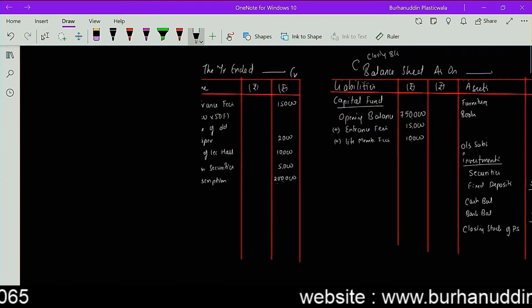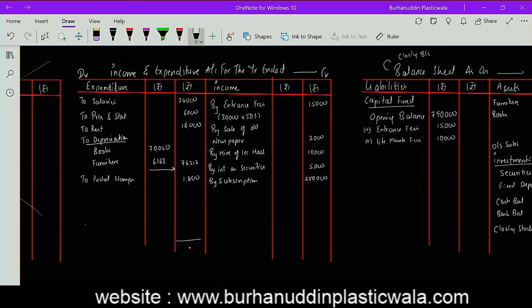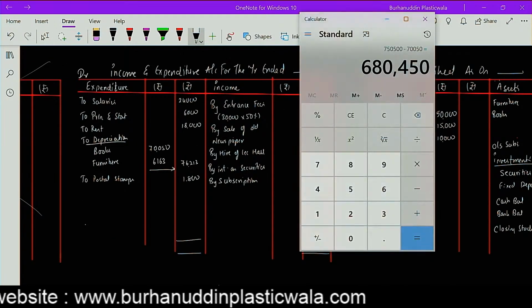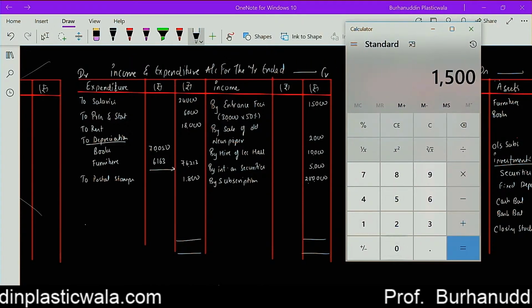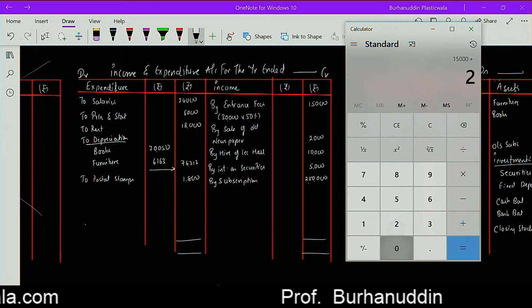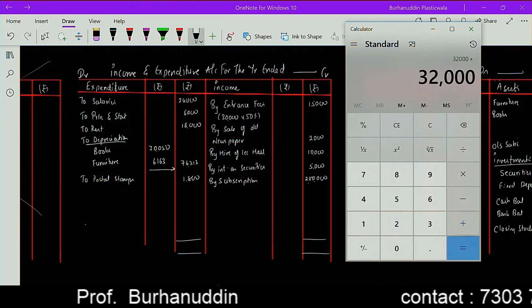ओके. सारे के सारे पोस्टिंग कर दिया मैंने. Now I have to close this account. 15,000 plus 2,000 plus 15,000 again plus 2 lakh.